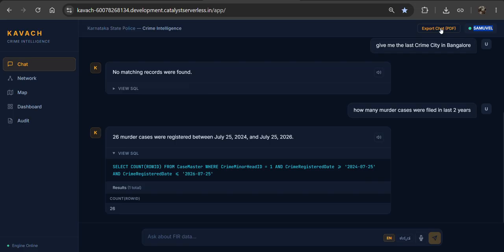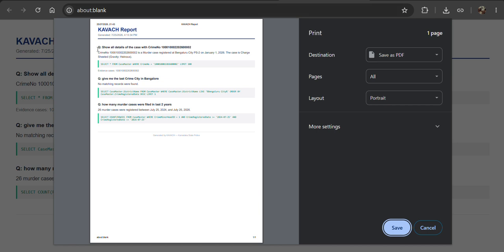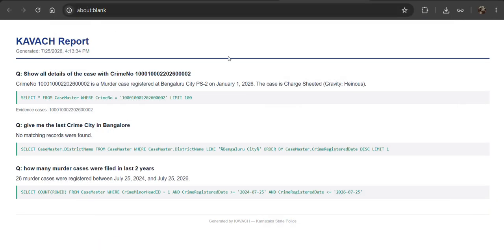Here we can export the PDF. For example, if you are investigating in one state and giving the same report to the next district or next state, we can easily export this data. For example, if I click this, it shows all the data, the Kavach report, and all the query details which were fetched in the last chat, and we can easily share this. It will be locally saved on your device, where we can use it for crime investigations. Yes.